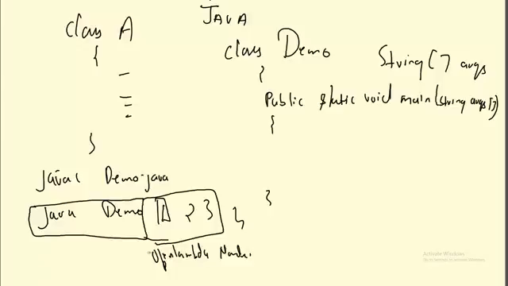When I pass these kinds of arguments, what happens? Space is the default delimiter, and after every space it will be considered a new element. You can pass any number of arguments. It will treat this as a string array, hold that in the string array object, and args is the variable which will be pointing to that.